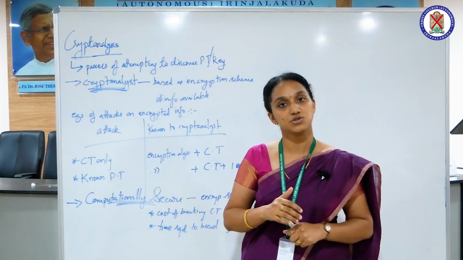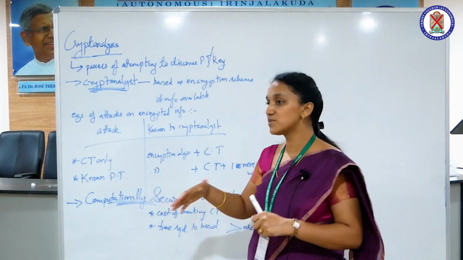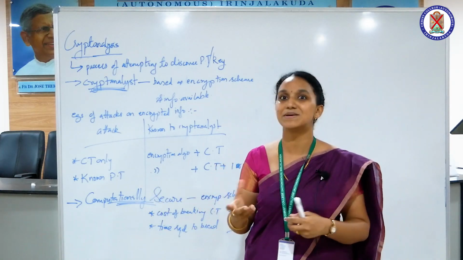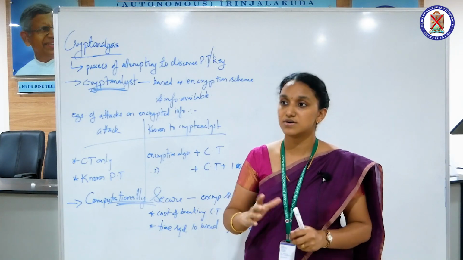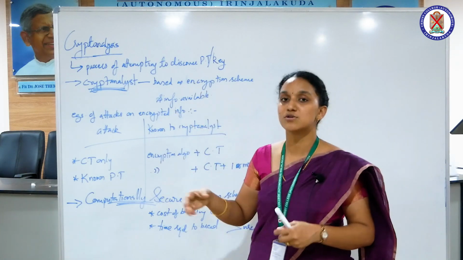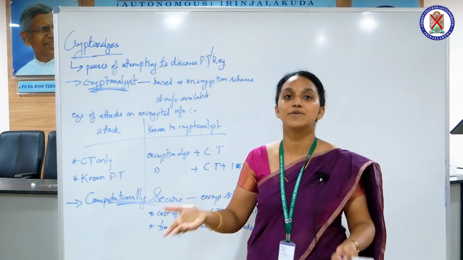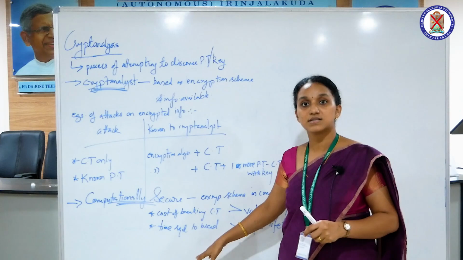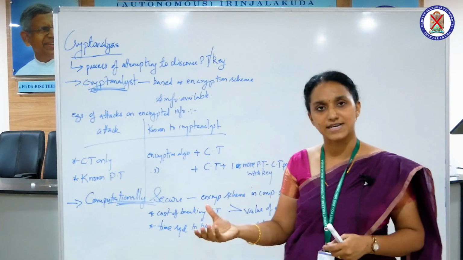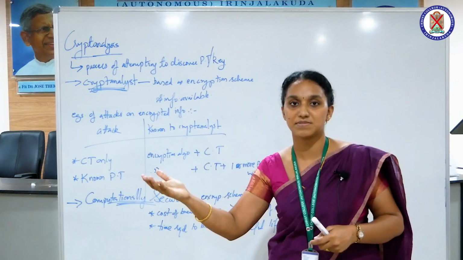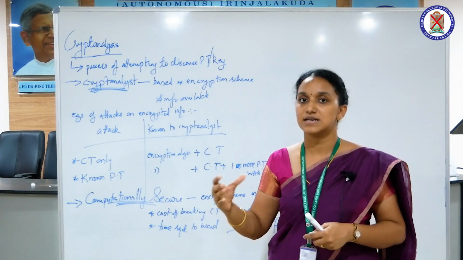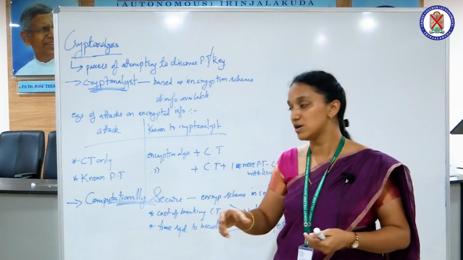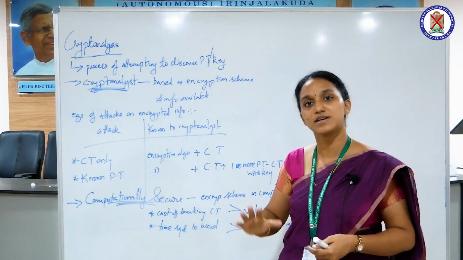Now let's see another important concept, computationally secure. It was a previous university question. What do you mean by computationally secure? You are saying my encryption algorithm is computationally secure. What do you mean by it? It's simple. The ciphertext, the other end, the scrambled message, is expected to follow one or both of the criteria.